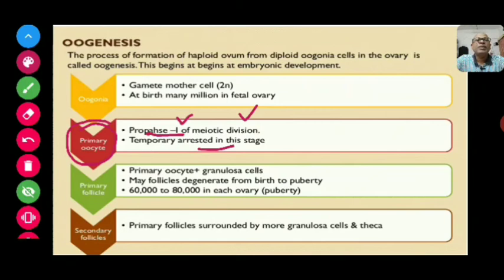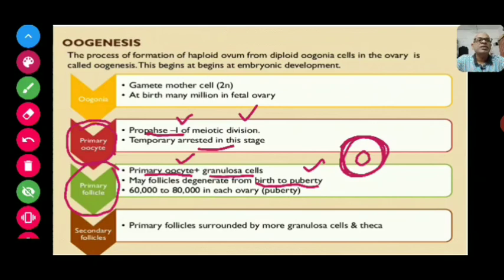After that, this primary oocyte will get converted into a primary follicle, which consists of the primary oocyte and granulosa cells. The granulosa covering will take place, and many follicles degenerate from birth to puberty. After the span of 10 to 13 years, many follicles degenerate.